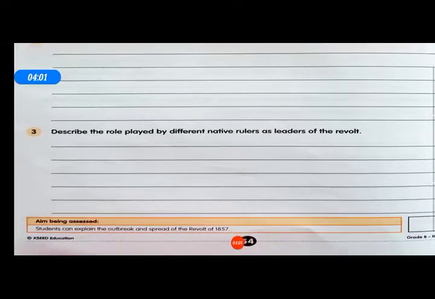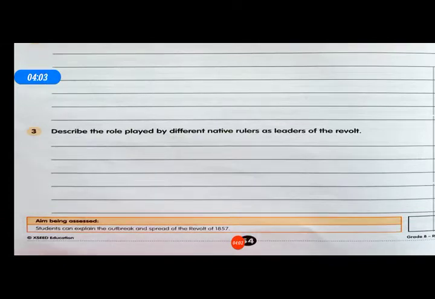Now, describe the role played by different native rulers as leaders of the revolt. Nana Sahib, the new Peshwa, along with Tatya Tope, attacked the British in Kanpur. Hazrat Mahal made her young son Birjis Qadr the Nawab of Awadh, going against the doctrine of lapse. Rani Lakshmibai also joined the rebel sepoys and fought against the British.